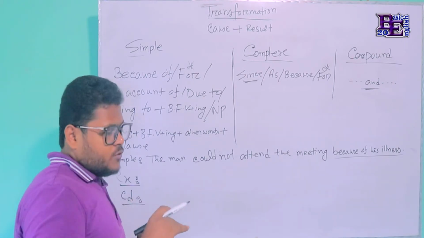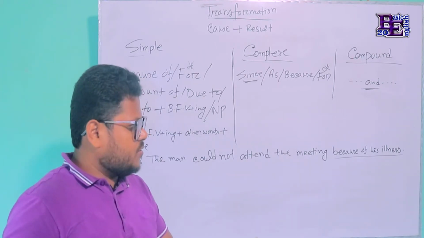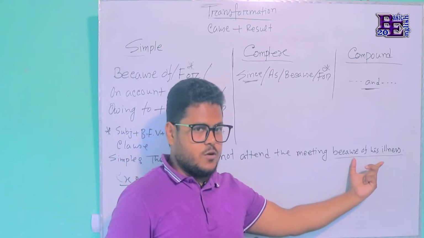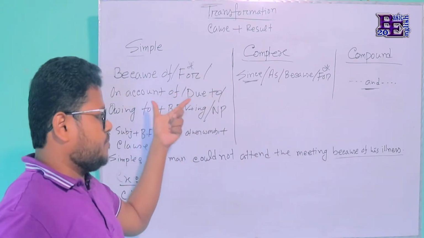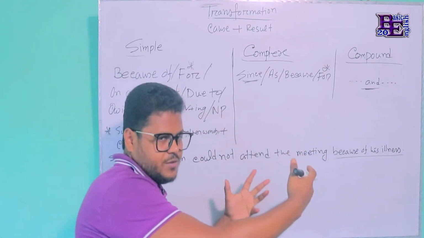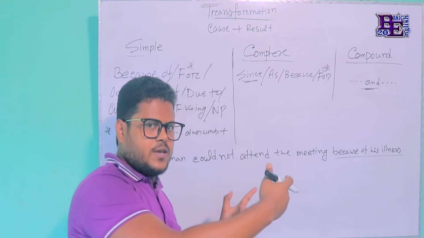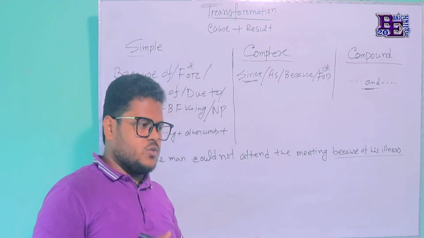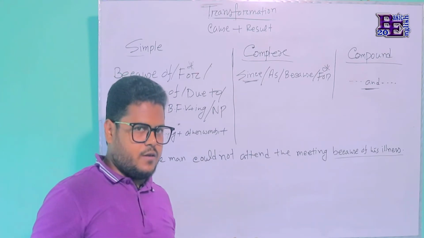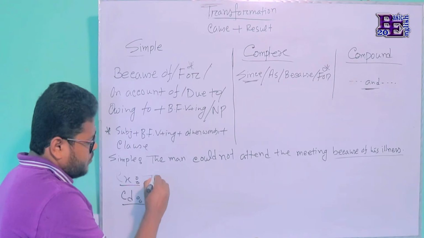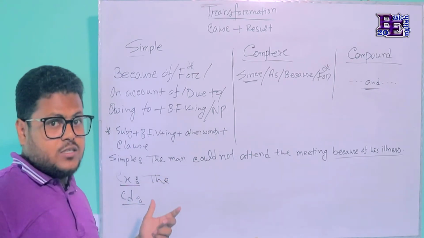Here, one thing that I have to remind you is that the phrases with because of may come at the very beginning of the sentence, or in the middle of the sentence, or at the end of the sentence. It doesn't matter wherever it may come. We have to use the same formula. Let's see. We have to write in a complex sentence: the man could not